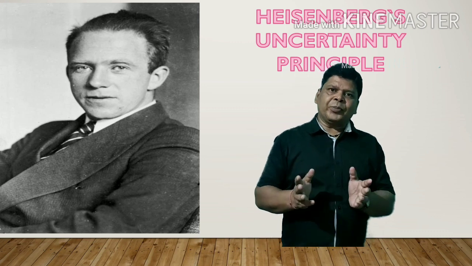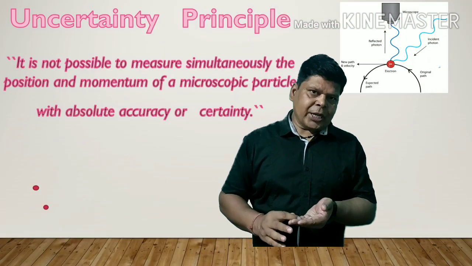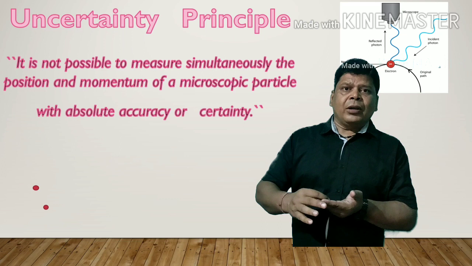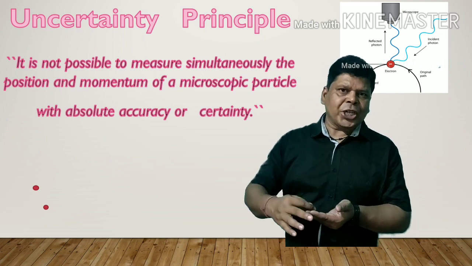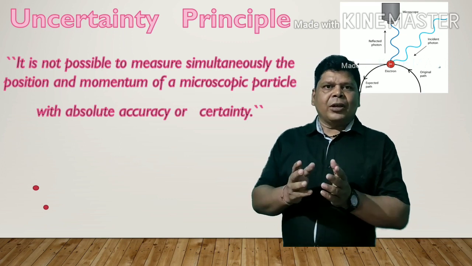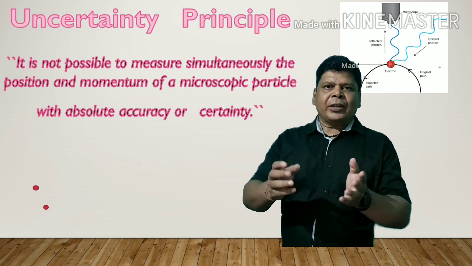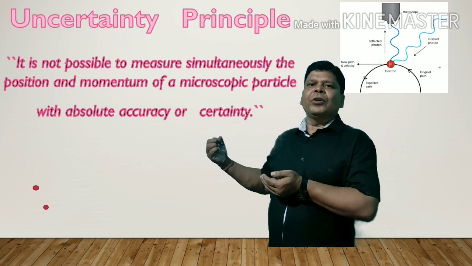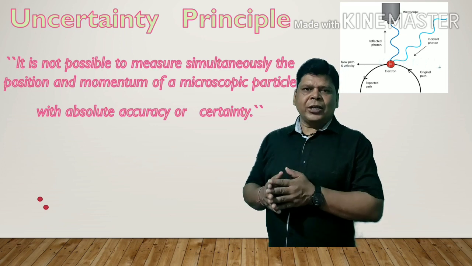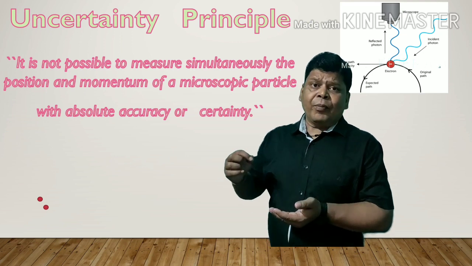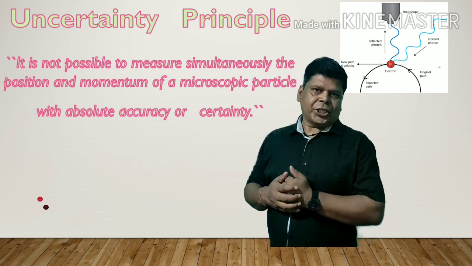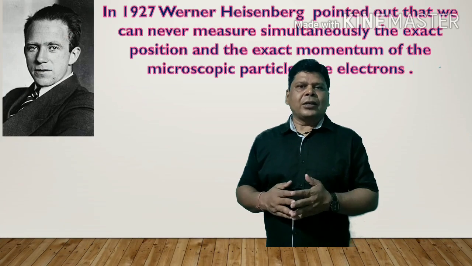According to this concept, for microscopic particles like electrons, protons, neutrons, etc., we cannot determine the exact value of position and momentum of these microscopic particles. Suppose someone asks that this is the exact position of an electron. According to Heisenberg's uncertainty principle, it might not be the actual position of the electron, it might be our imagination. So let us see Heisenberg's uncertainty principle.